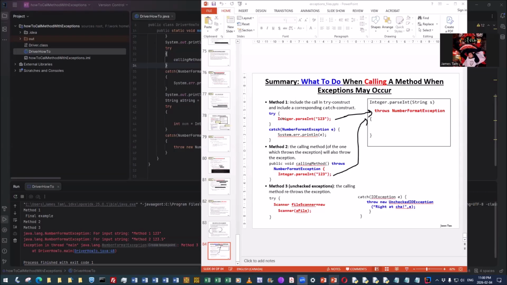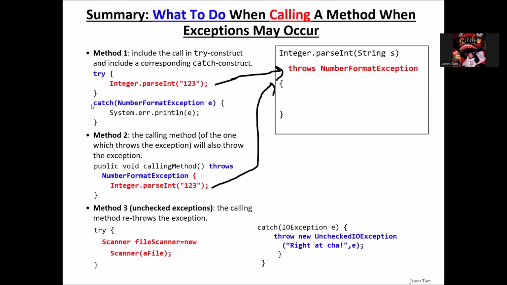When you call a method where an exception can be thrown, you actually have to include it in a try block. That's what you've seen so far. However, there are alternative approaches as well. This is kind of a recap of some of what you've seen, and some newer things. The one that you've seen already: if we're calling this method, and you can see over here that parseInt has a possibility of throwing a NumberFormatException if we can't convert it to an integer.